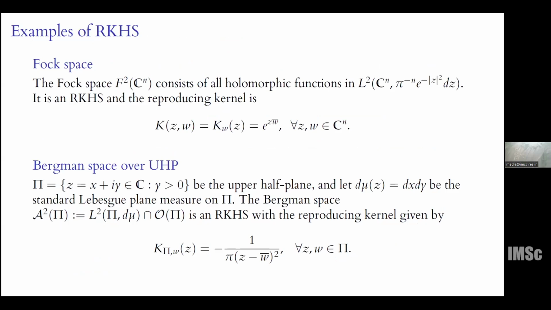For example, we have the Fock space on C^n, which consists of all holomorphic functions in L2 with this Gaussian weight. It is well known that it is a reproducing kernel Hilbert space and the kernel is the exponential function e^{z w-bar}. Similarly, if we take the upper half plane Π and the Lebesgue measure, which is the restriction of the measure of C to Π, then the collection of all holomorphic functions in L2 of Π is also a reproducing kernel Hilbert space. And here the kernel is -1/π (z - w-bar)^2.